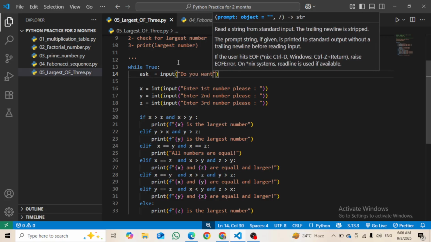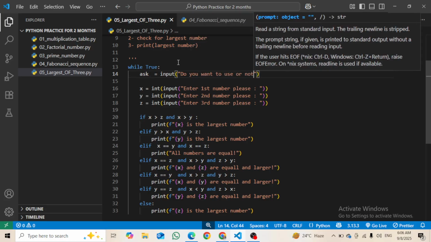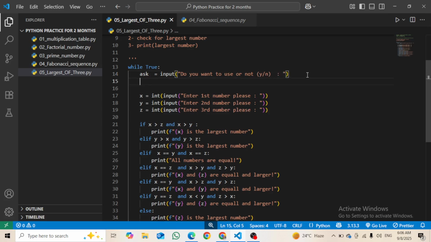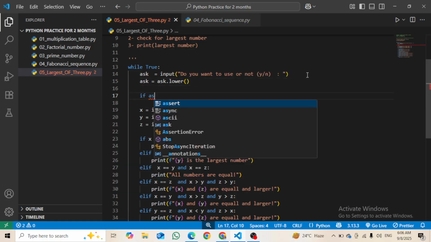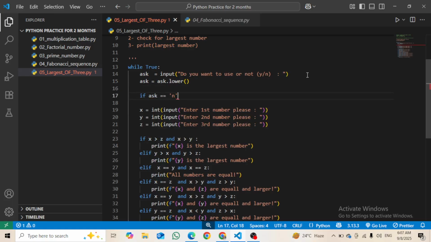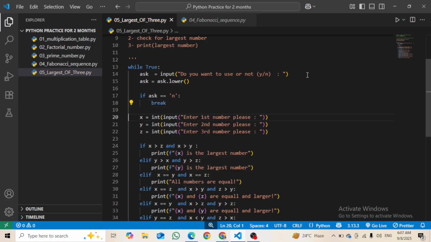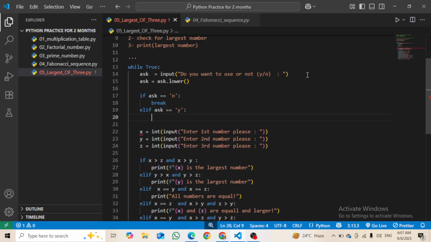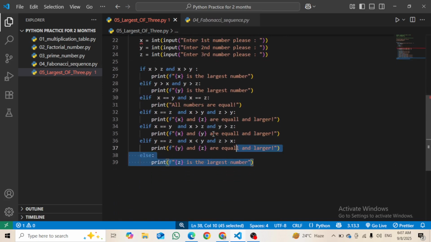Then just ask this y or n, yes or no. Then ask equals ask.lower, and if ask is equal to n, just break the loop, or elif ask is equal to y, and then just give it a tab once again.